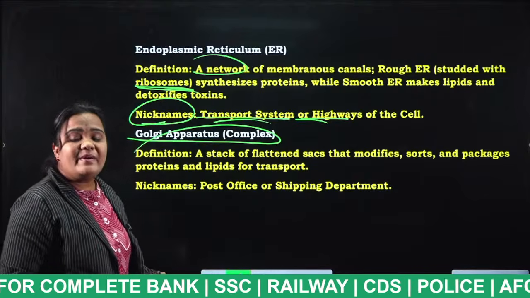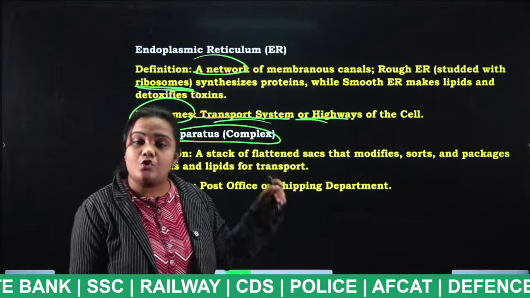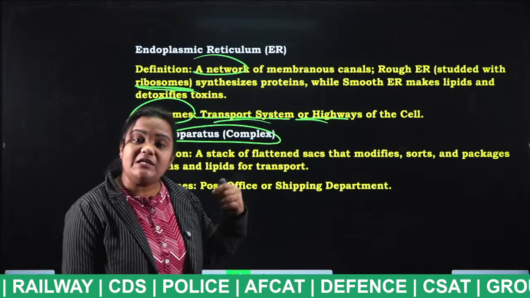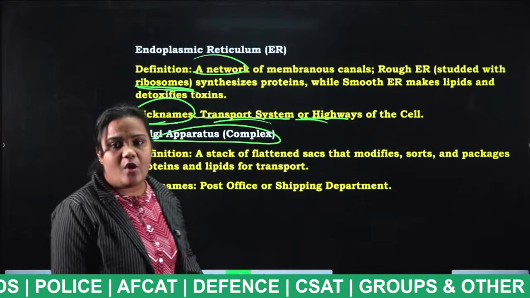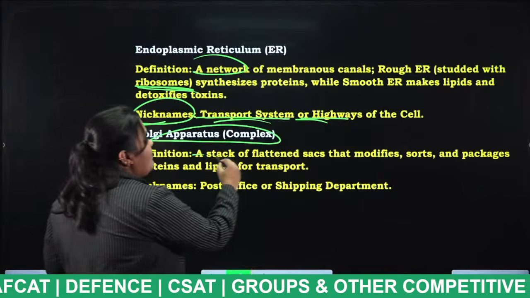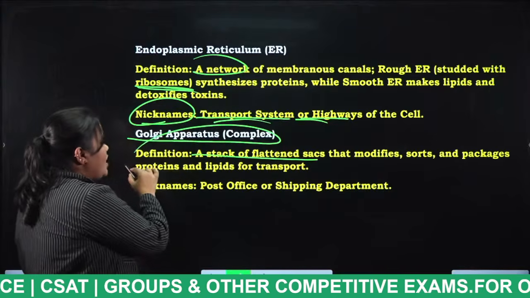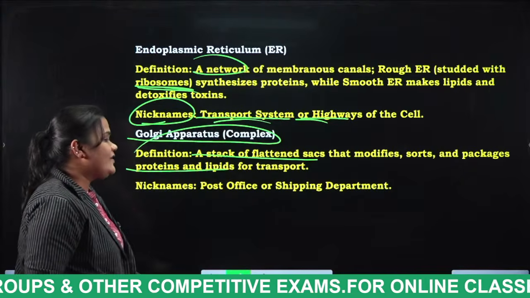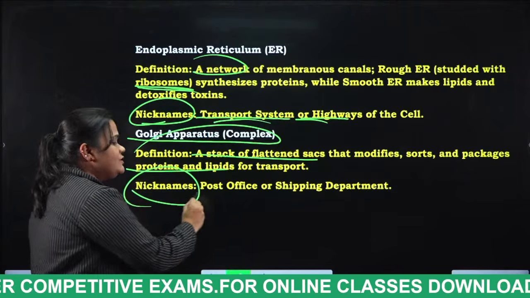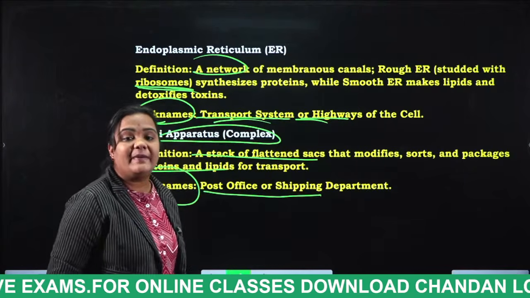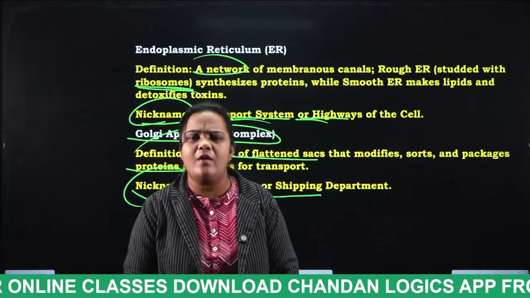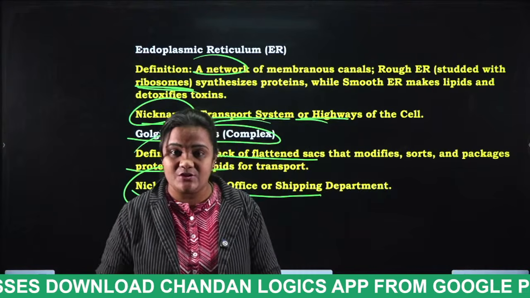It is also known as the Golgi complex, or what else, students? Golgi body. It is a stack of flattened sacs that modifies, sorts and packages proteins and lipids for transport. What is the nickname of this? Post office or shipping department. What is this Golgi complex or Golgi body or Golgi apparatus, students?